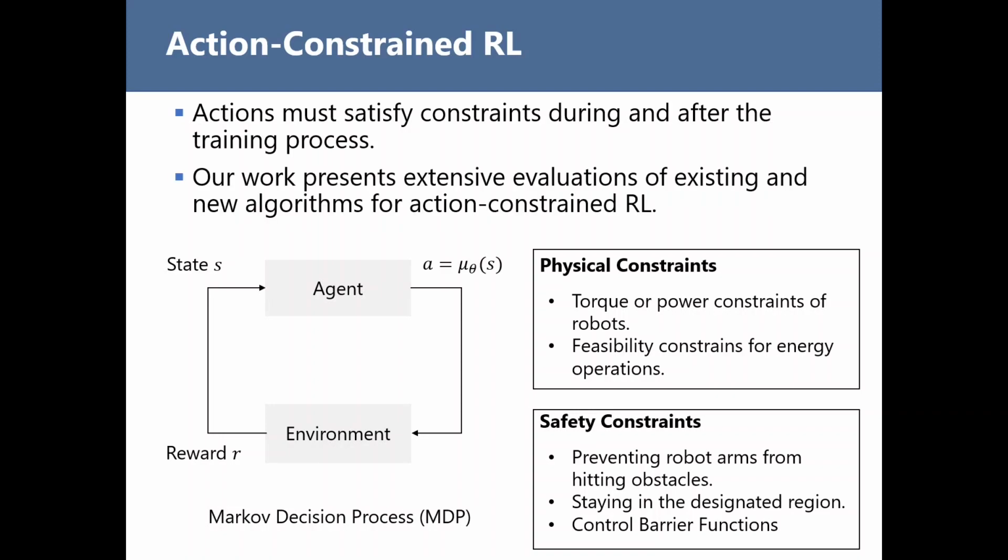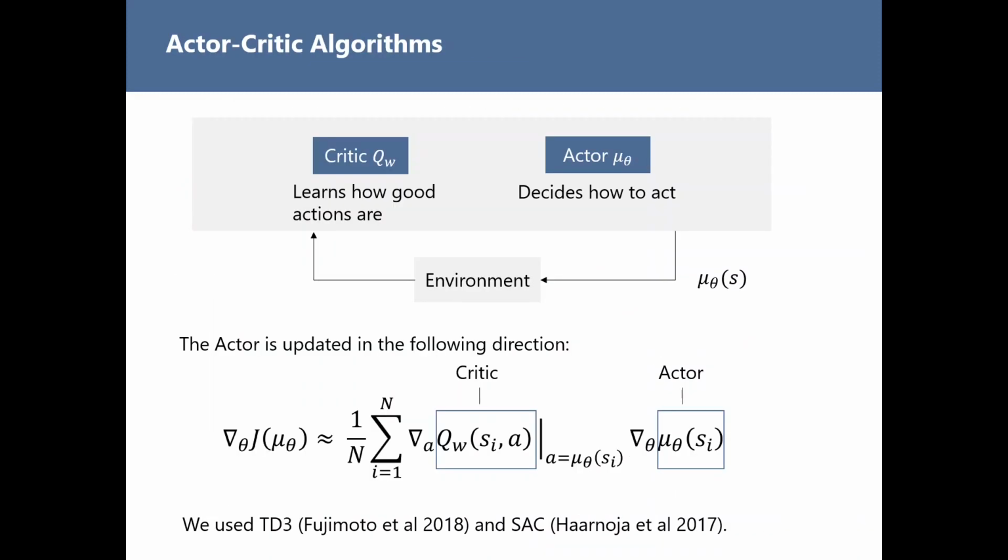The main contribution of this work is presenting extensive evaluations of existing and new algorithms for action constraint reinforcement learning. We focused on evaluating deep reinforcement learning algorithms based on the Actor-Critic architecture. In the Actor-Critic architecture, the actor decides what actions to take, while the critic learns how good these actions are. When the actor is updated, the critic is used to decide the direction for the update. We use two of the most widely used deep reinforcement learning algorithms for robotics control called TD3 and soft actor-critic.